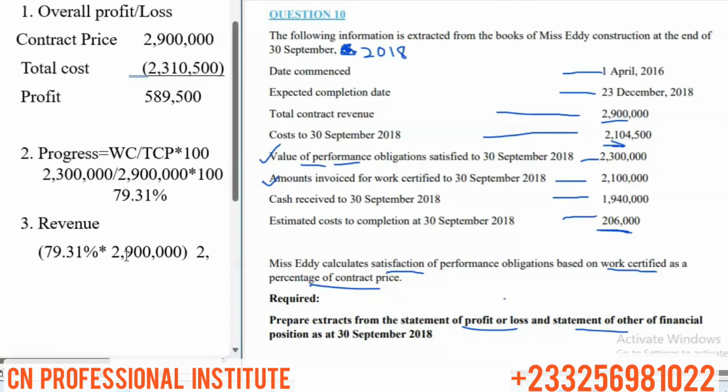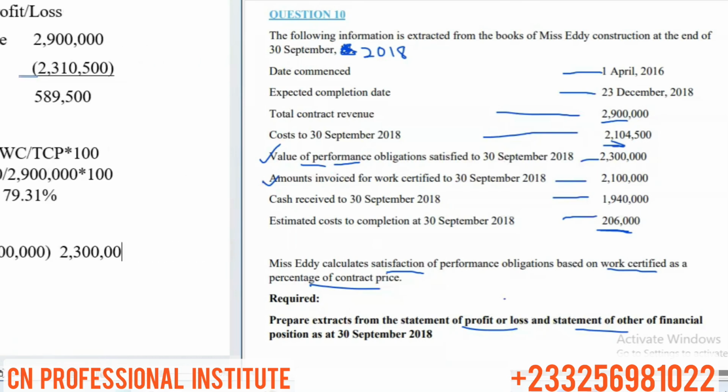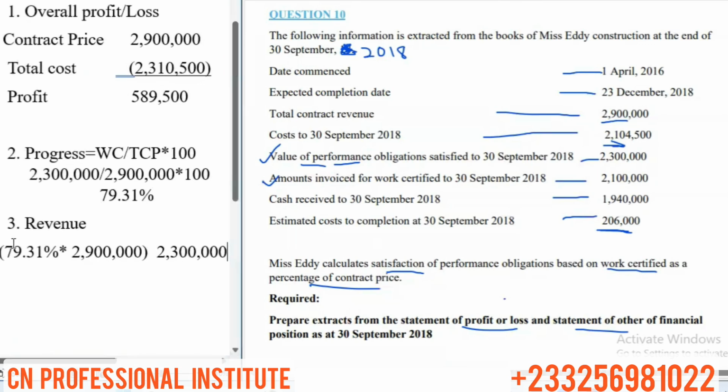But if you don't get it because of the roundings, the approximations, because we are using the output method, we are using work certified. So if you use work certified to do the percentage and you apply it on the total contract price, you have to get the work certified again. So it's the same thing. So you get 2,300,000. So this is our revenue.